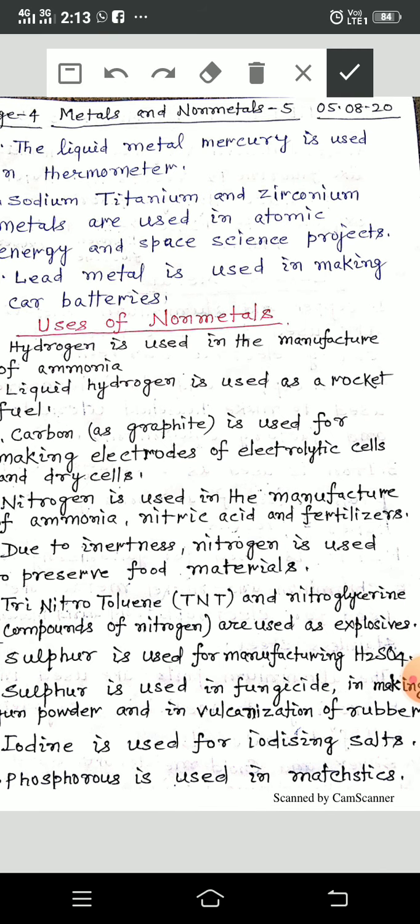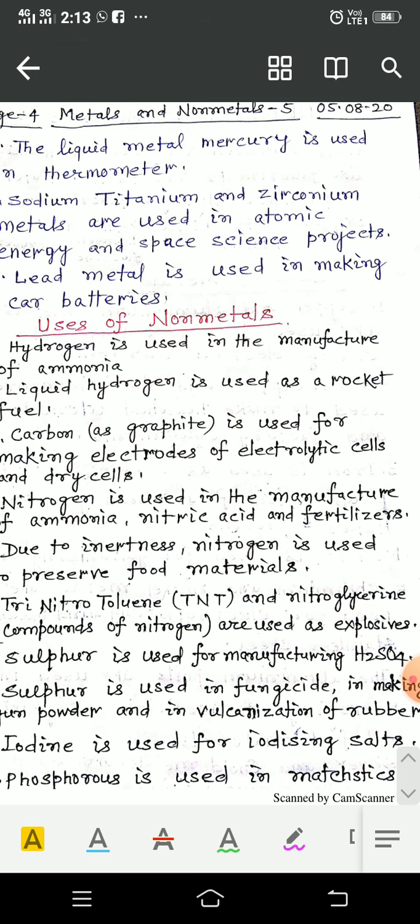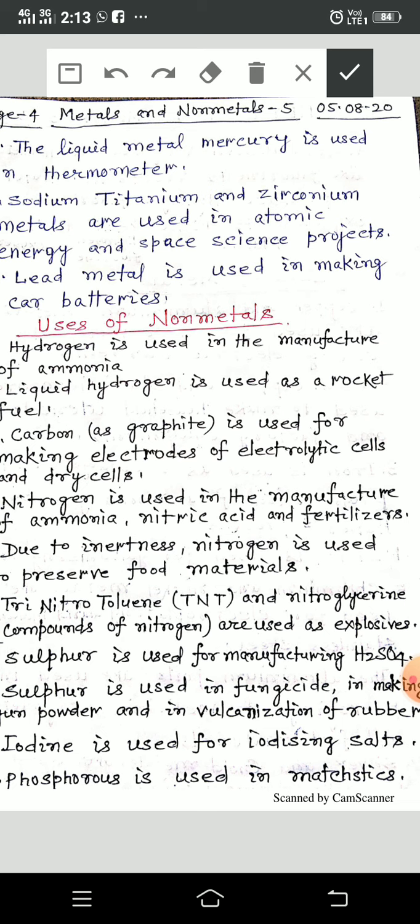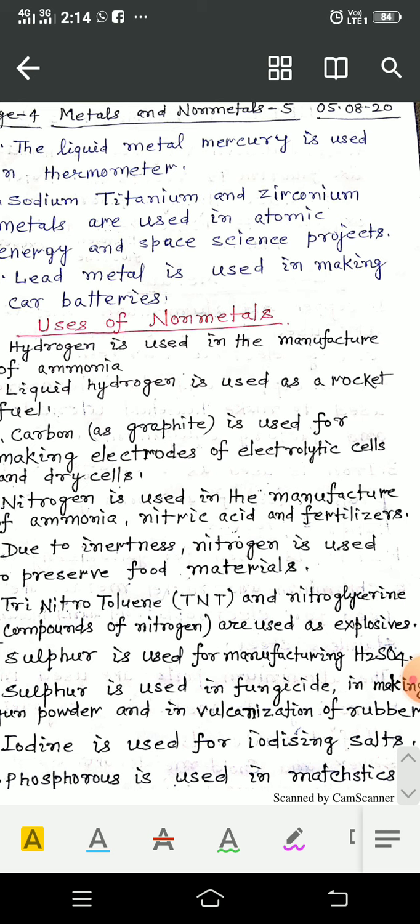TNT means trinitrotoluene. Compounds of nitrogen are used as explosives. Sulfur is used in the manufacture of sulfuric acid. Sulfur is used in fungicide, in making gunpowder and vulcanization of rubber. What is the meaning of vulcanization of rubber? The raw rubber which is obtained from plants is reacted with sulfur to make it hard and strong. That is known as vulcanization of rubber.